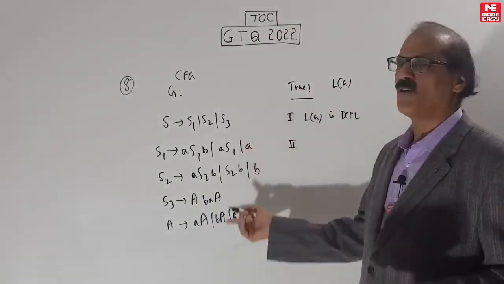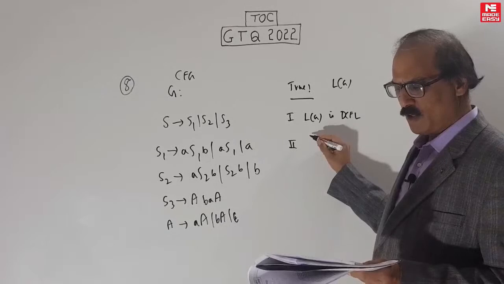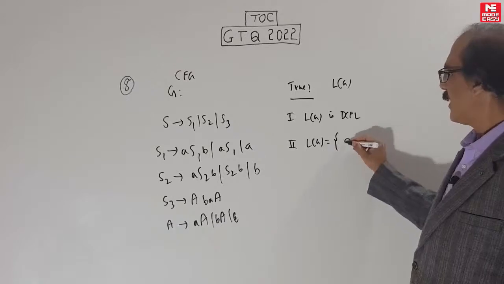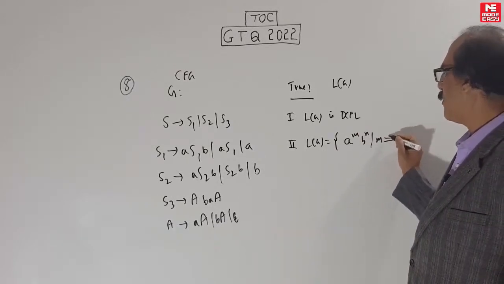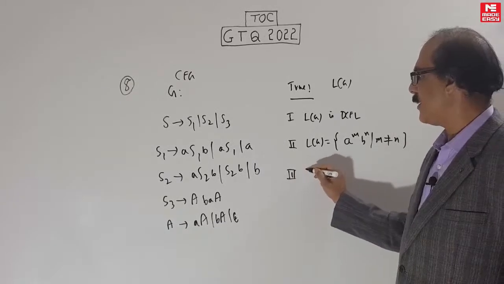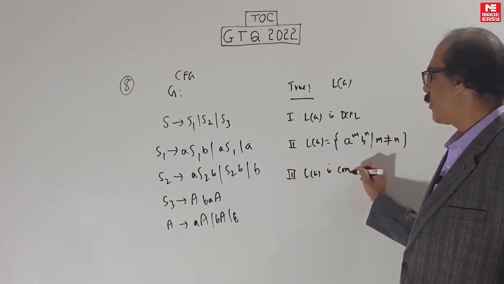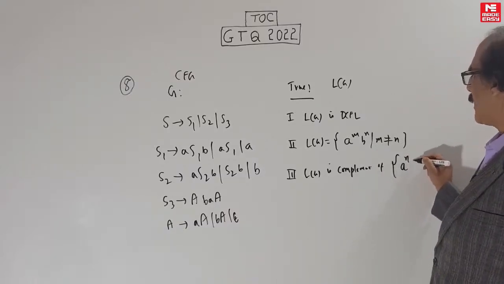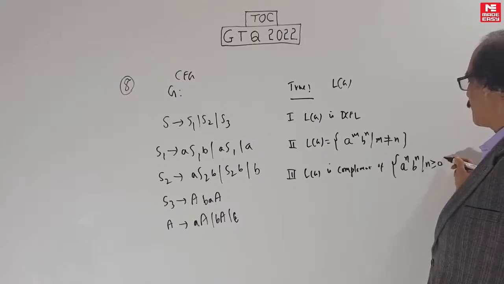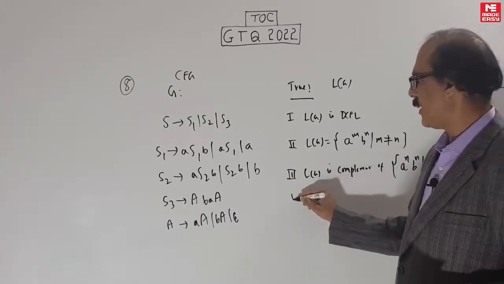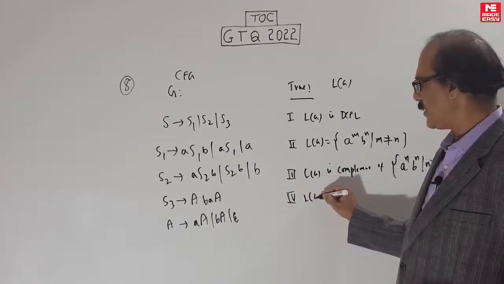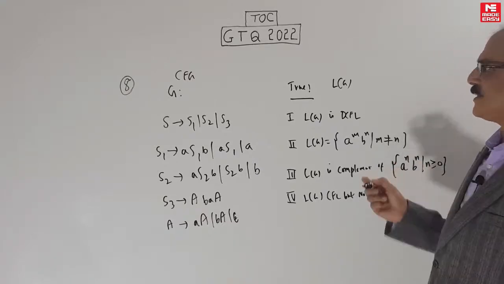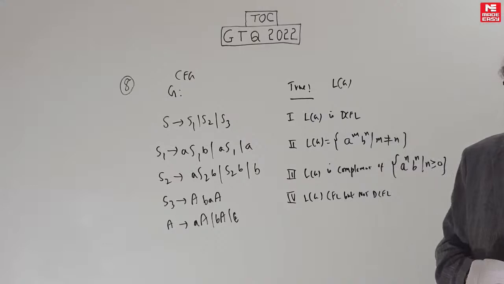If they say LG is a CFL, then no need to solve it. You know it is a CFL. CFG will only output a CFL. Next, they are also asking what is LG, so again you have to solve it. LG is equal to A power M, B power N, M not equal to N. 3. LG is the complement of A power N, B power N, N greater than or equal to 0. And 4. LG is CFL but not a DCFL. Just try this. Solve it and tell me what it is.